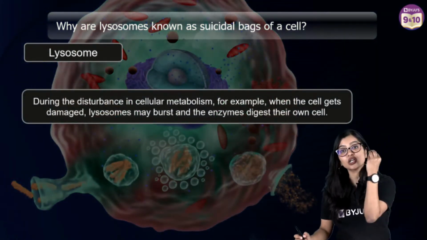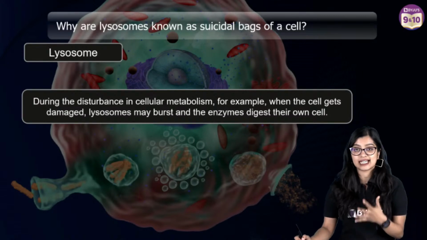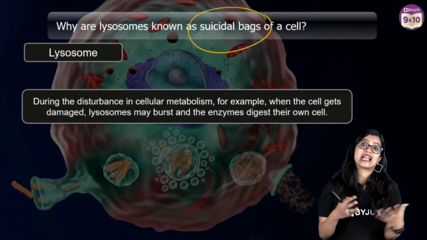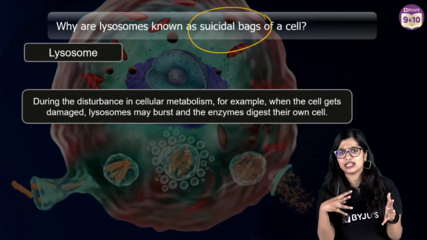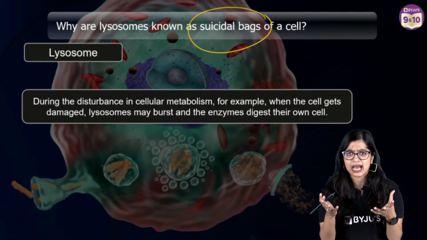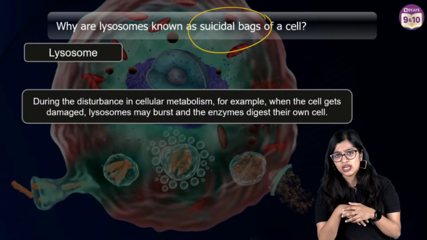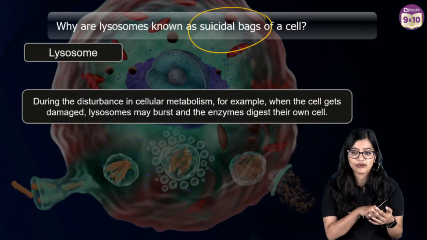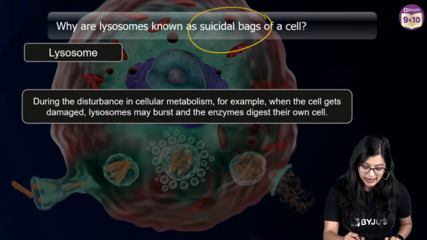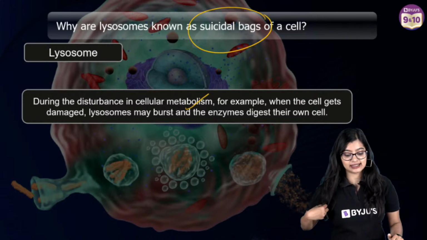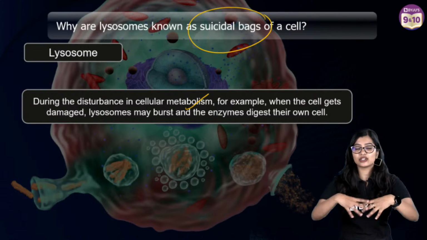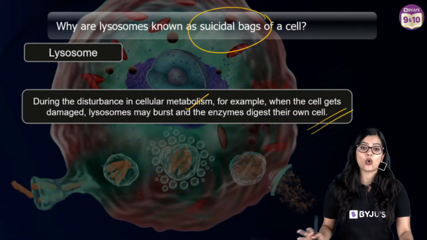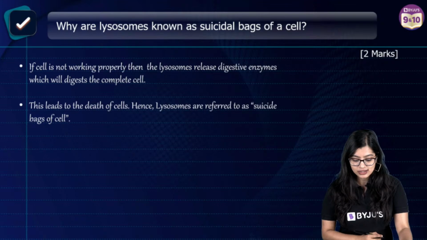So what are lysosomes? Lysosomes are basically your membrane bound cell organelle which has a lot of digestive enzymes. But why do we call it a suicide bag? Now there are times when your cell can get damaged, right? It can suffer some physical damage, or it can suffer maybe some chemical damage also, like internally it could suffer some damage. Now when the cell is damaged, it cannot do its own function, right? It has to be gotten rid of. Now who is responsible for getting rid of it? It is your lysosome. So whenever there is any disturbance, like for example, if it gets damaged, the lysosome will burst, it will release its digestive enzymes and it will kill or eat its own cell, right? Which is why they are called the suicide bags.